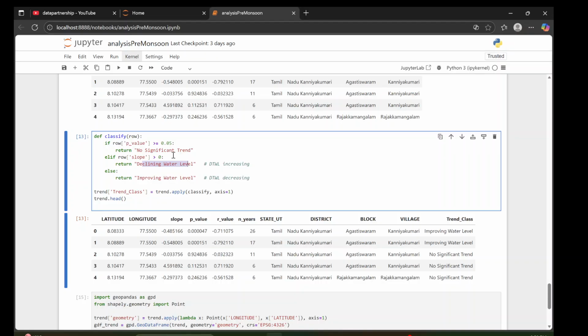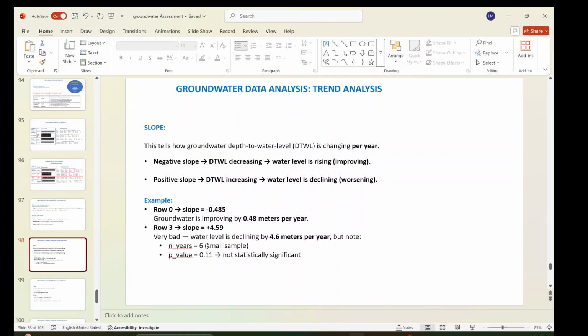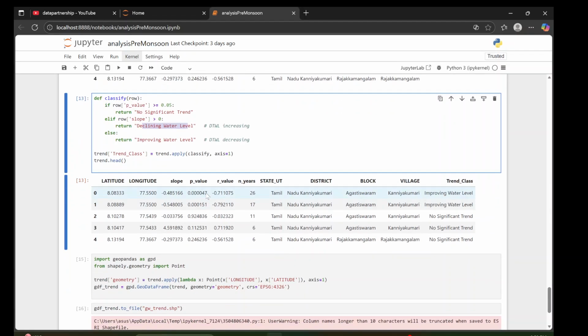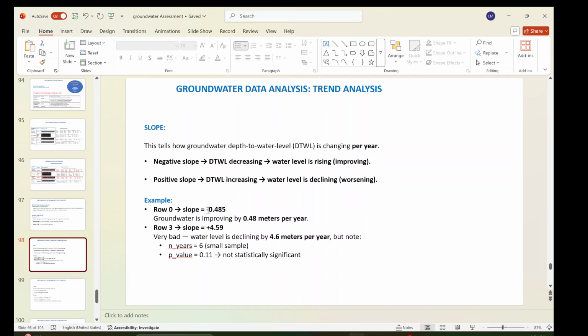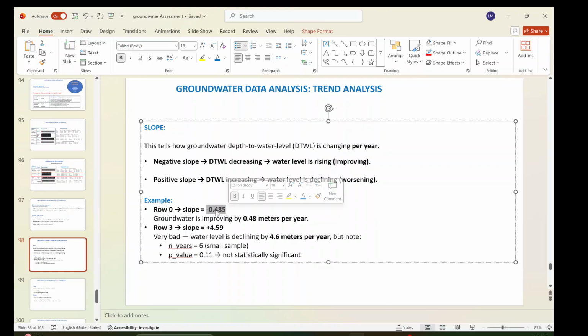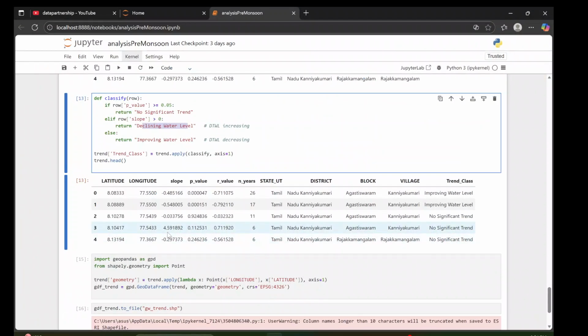So based on certain criteria, we can classify like this. If slope is, okay, so we got this table. If you see the first row, the slope is minus 0.485, which means groundwater is improving, minus means improving, 0.48 meter per year. If slope is plus, you can see 4.59 here.